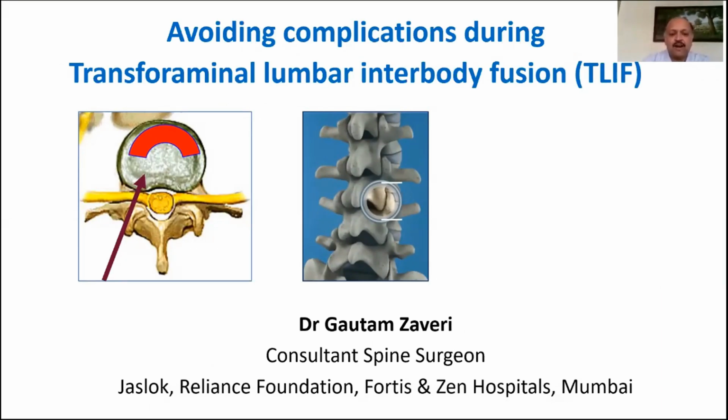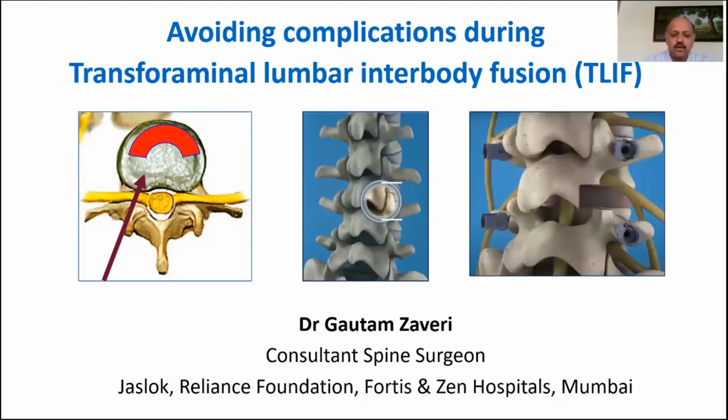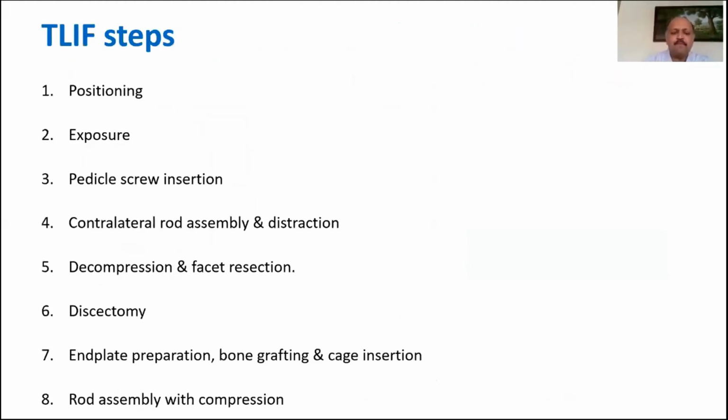This allows a posterolateral access to the disc space and reduces the amount of nerve root and dural sac traction, and therefore reduces the risk of injury to these structures.